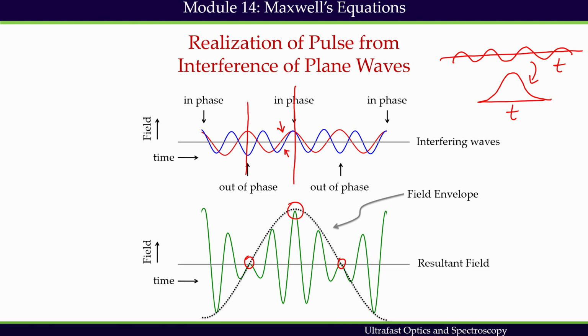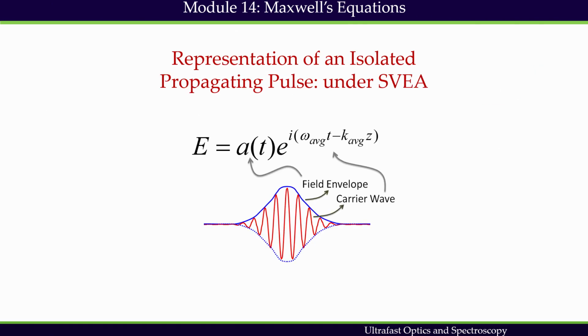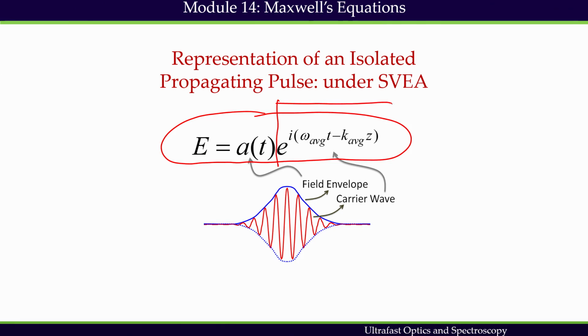We need to interfere many frequency components with constant phase relationship to obtain an optical pulse. This is also shown in module 2. In addition, in module 2 we have seen that under the slowly varying envelope approximation, a pulse can be represented by this expression. This part of the pulse represents the carrier wave, as represented by this oscillation, and this part represents the field envelope, represented by this blue field envelope. So, there are 2 components in the pulse which can be expressed.